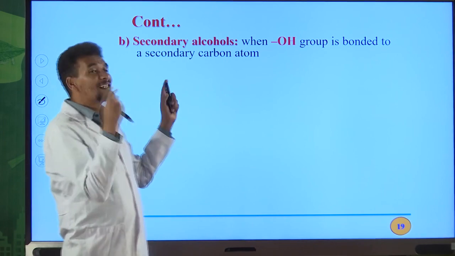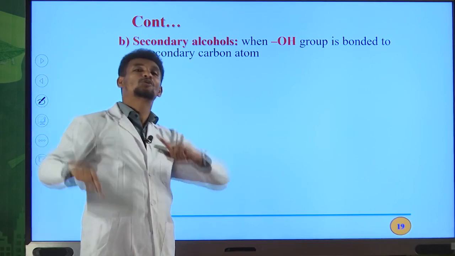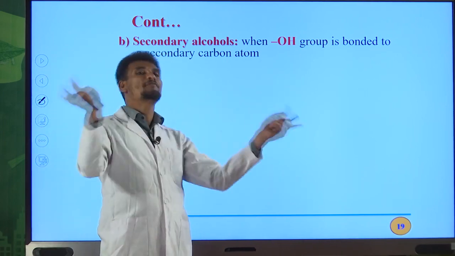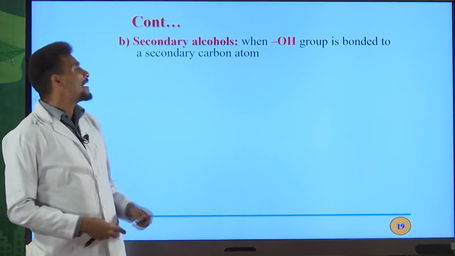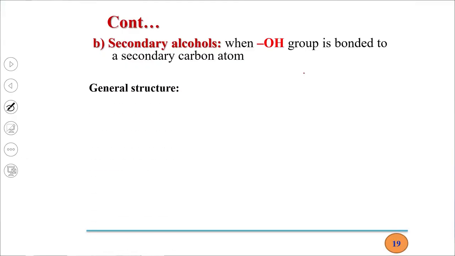If, for example, the carbinol carbon is bonded to 2 the same or different alkyl groups, and if that carbon is directly bonded to the OH group, such types of alcohols are named secondary alcohols. Primary alcohol, I told you about that. Now I'm talking about secondary alcohols.